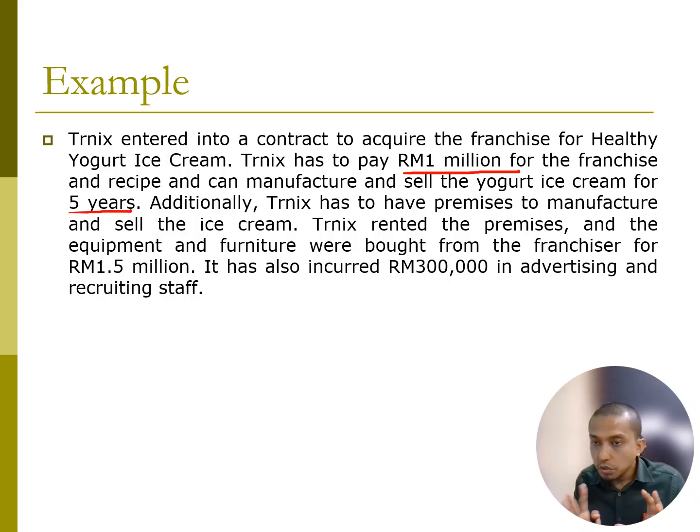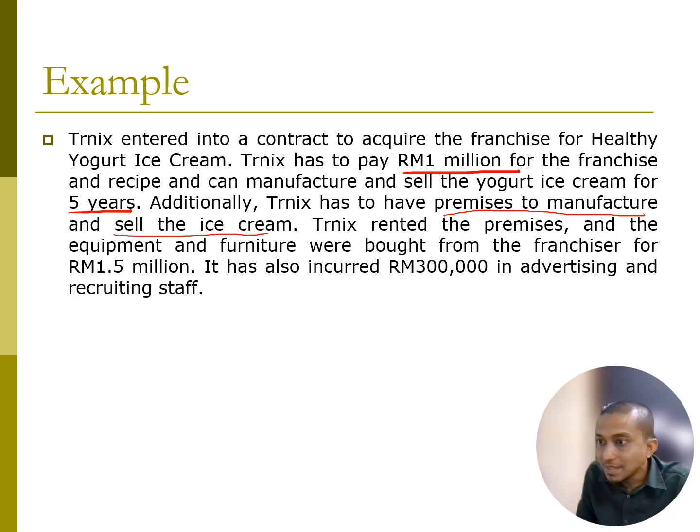Okay. So Yao Yao is normally green and white in color. Can you change it to orange and yellow, for example? Orange and red, for example. You want to make a difference. You change Yao Yao to yellow and red color. Is it possible? No, right? You need to follow what the franchise stated. So therefore, you need to have premises to manufacture and sell the ice cream.